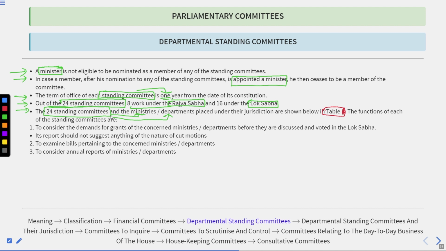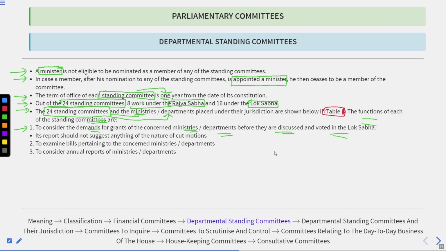So we can say the functions of each standing committee are these that we are going to see. Let's start a discussion over them one by one. The first is to consider the demands for grants of the concerned ministries and departments before they are discussed and voted in the Lok Sabha.